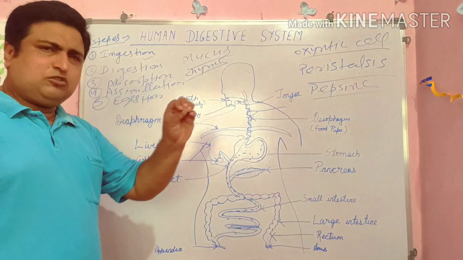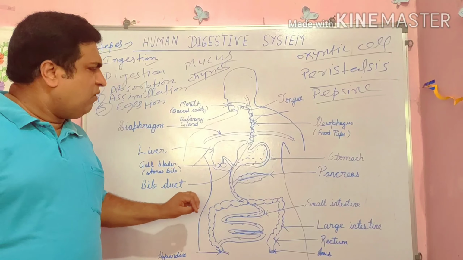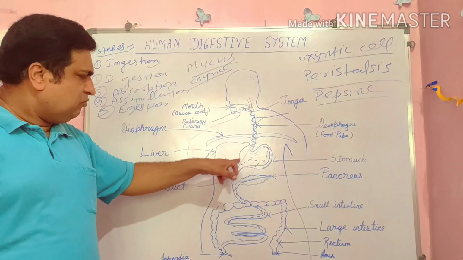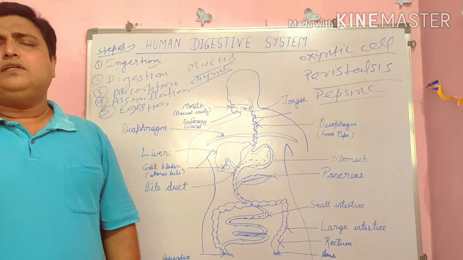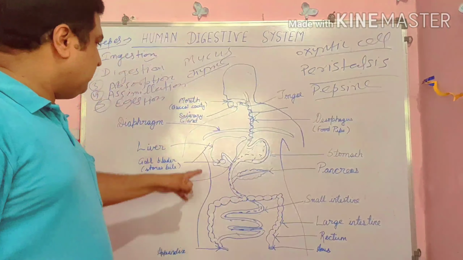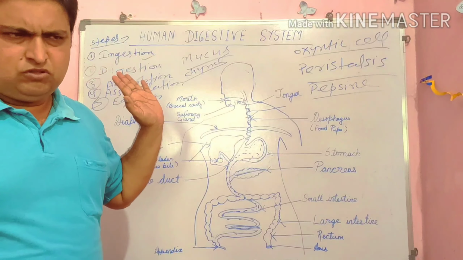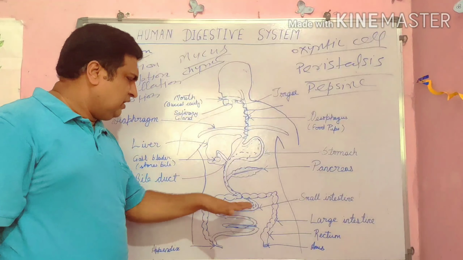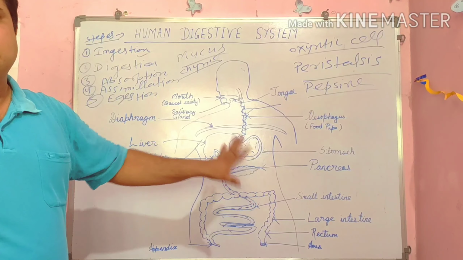But this looks like a small tube, so it is called the small intestine. Then where does food go? Food goes into the small intestine. Then what happens? Two organs activate, two organs that attach to the small intestine.